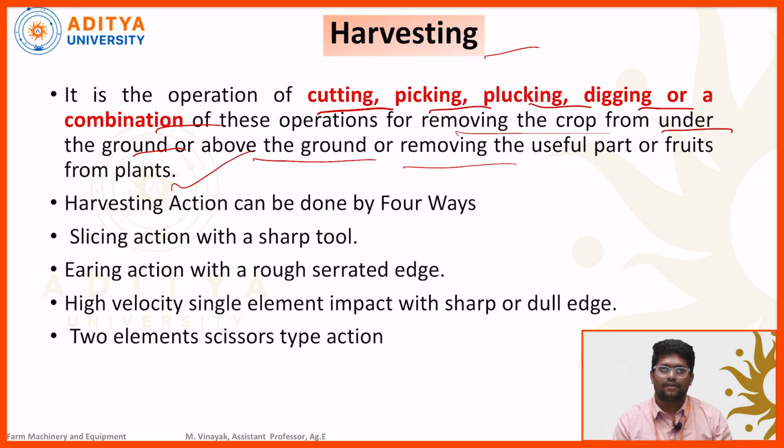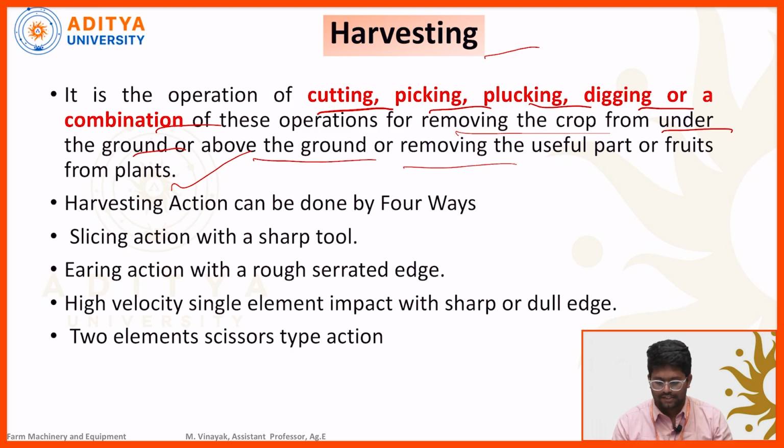Suppose we take groundnut as well as root crops and vegetables, which are available below the earth surface. By the process of digging, we need to collect the useful part from below the earth surface. Most of the field crops have the useful part available above the earth surface. So here different processes of harvesting are there.